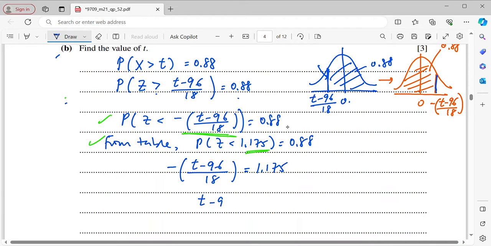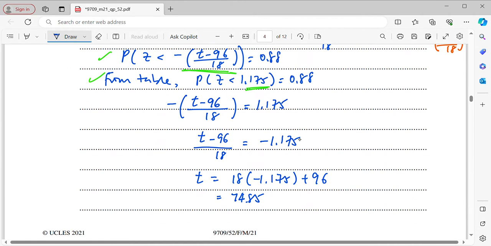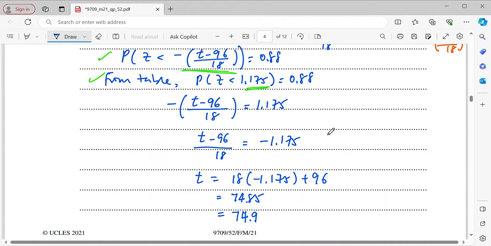Then the negative can be moved to the other side. So (T minus 96) over 18 will be negative 1.175. Then from there we can find T. So T is going to be 18 times negative 1.175 plus 96. Then at last you will get 74.85. And now I round up to 3 significant figures. That will be 74.9. So this is the solution for part B.